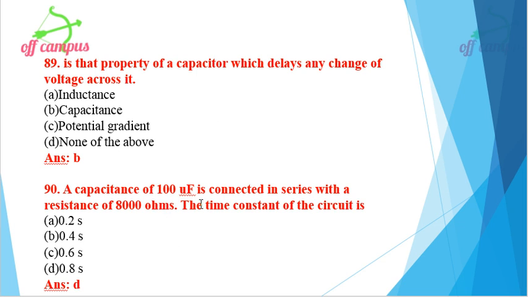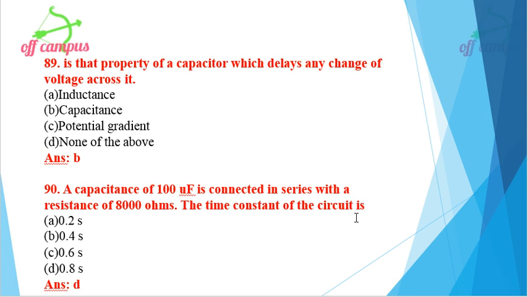Then one problem, a capacitor has 100 microfarad connected in series with the resistance of 8000 ohms. The time constant of the circuit is, we need to find out the time constant of the circuit. Time constant tau is nothing but RC, multiplying the R value and C value.